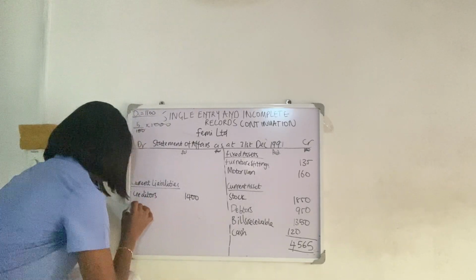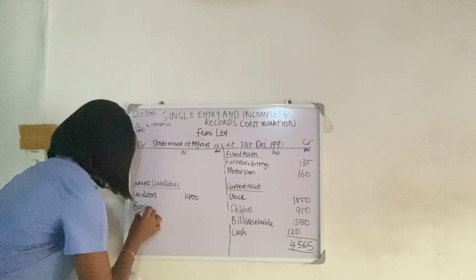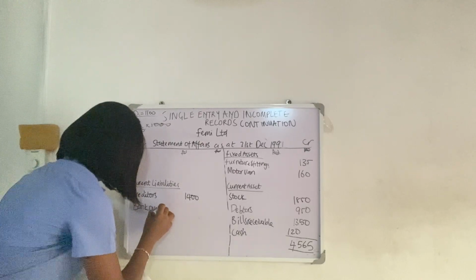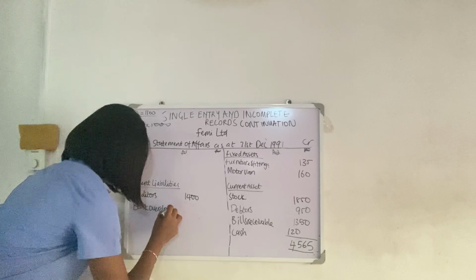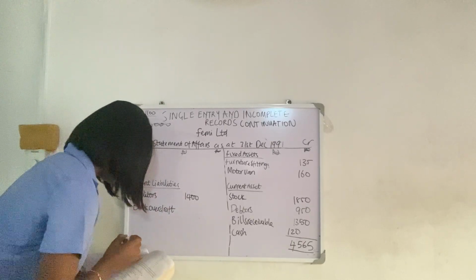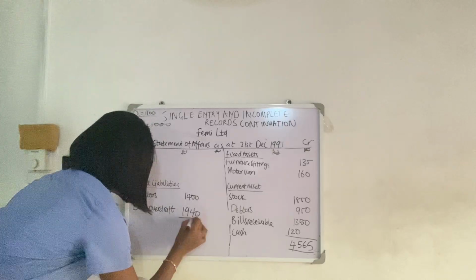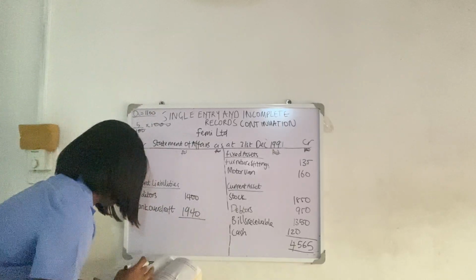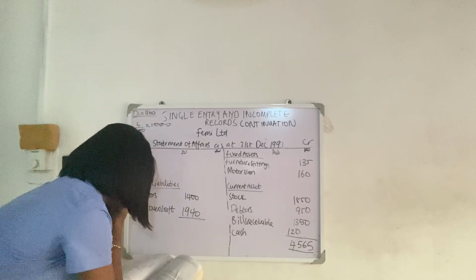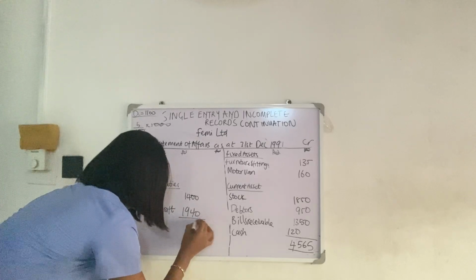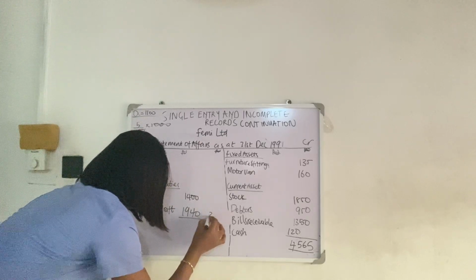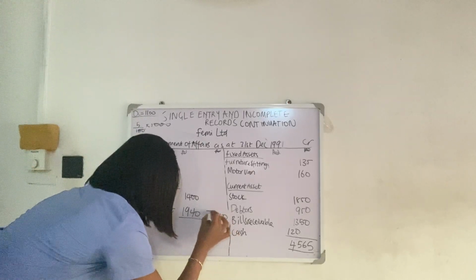Remember, bank overdraft is a current liability. You are owing the bank. You borrowed from the bank. Bank overdrafts, 1,940. When you add them together, you get 3,340.